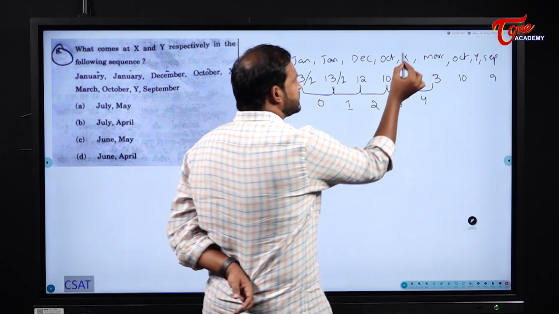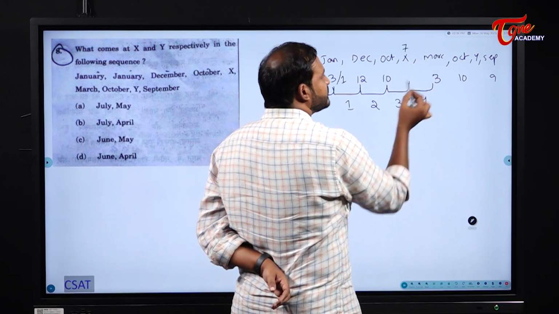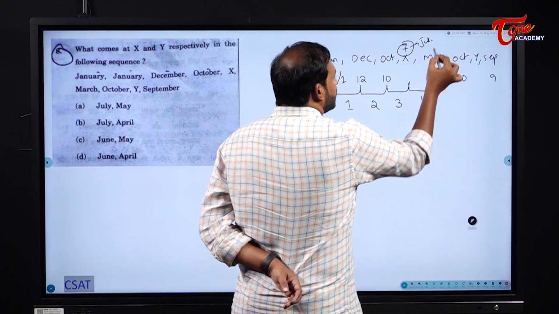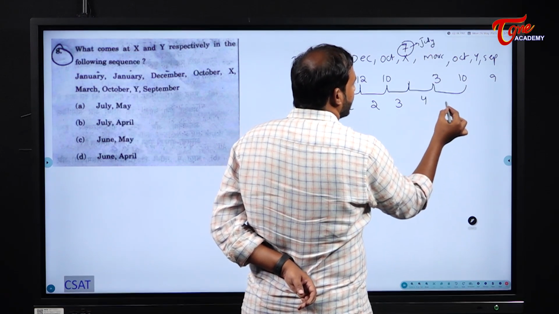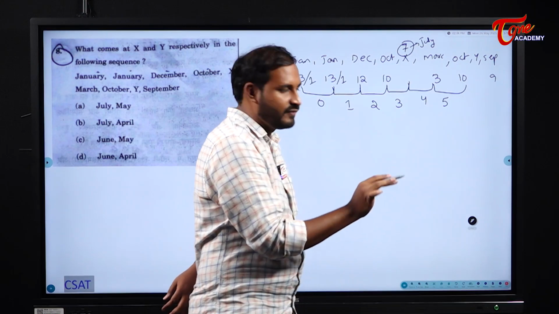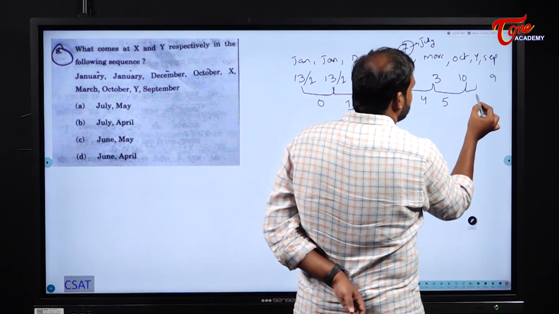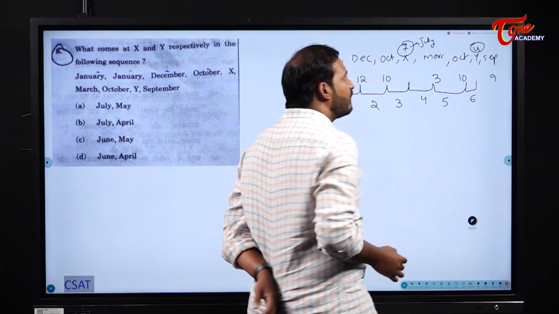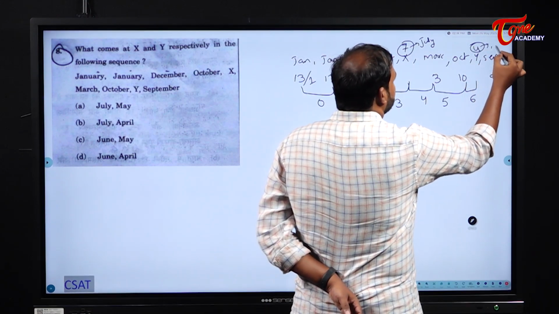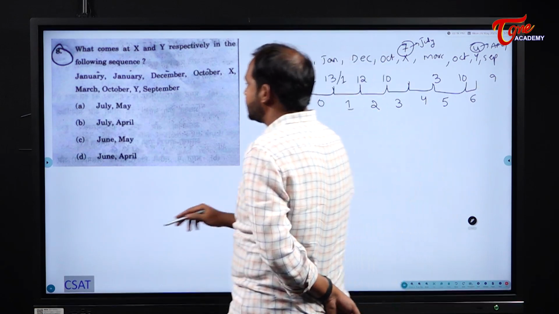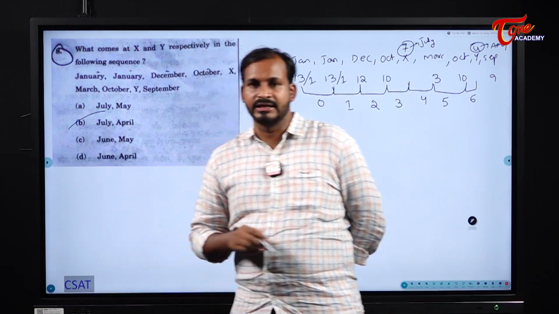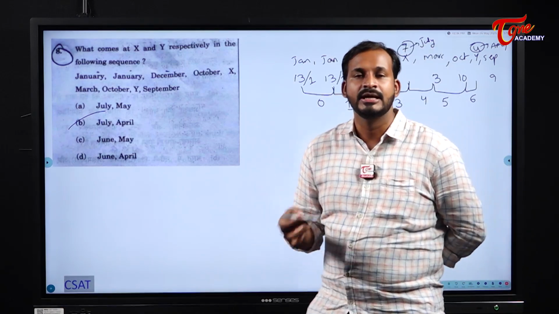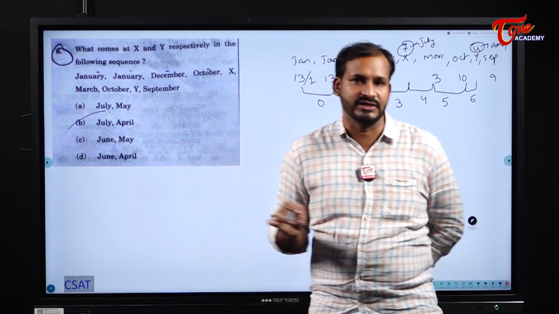10 minus 3, what is it? 7. 7 minus 4, what is it? 3. So that means what is the 7th month we have? July. Next difference should be what? 5. See here students, anyway you will get 5 only, no need to worry. And next difference should be what? 6. 10 minus 6, what does it become? 4. What is the 4th month for us? April. So here the answer becomes July and April. An easy question, you can get the answer in a minute. So you should solve it in the first phase.